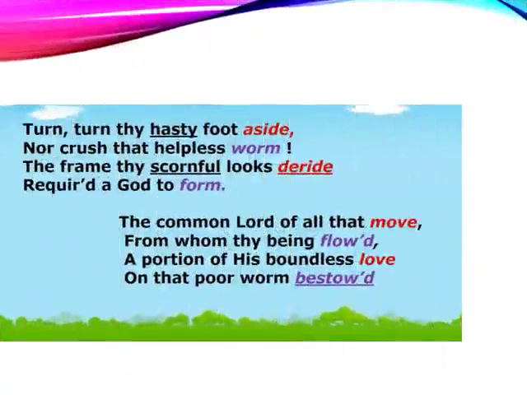Children, before starting the explanation of the poem, let's recite the whole poem once. Turn, turn thy hasty foot aside, nor crush that helpless worm. The frame thy scornful looks deride, required a god to form. The common lord of all that move, and from whom thy being flowed, a portion of his boundless love on that poor worm bestowed.